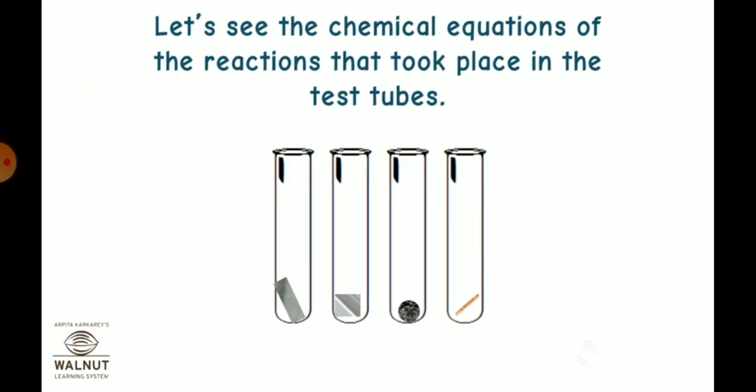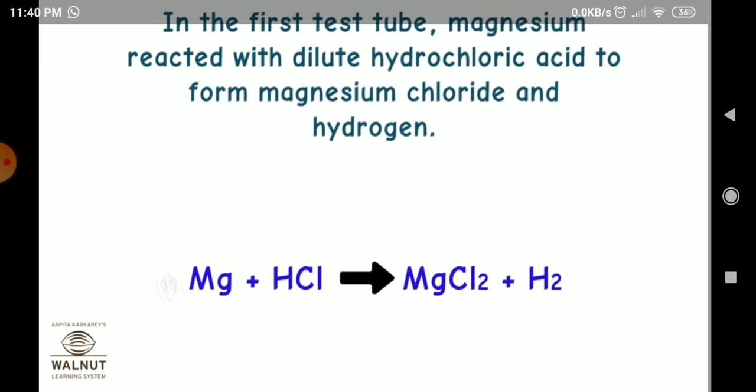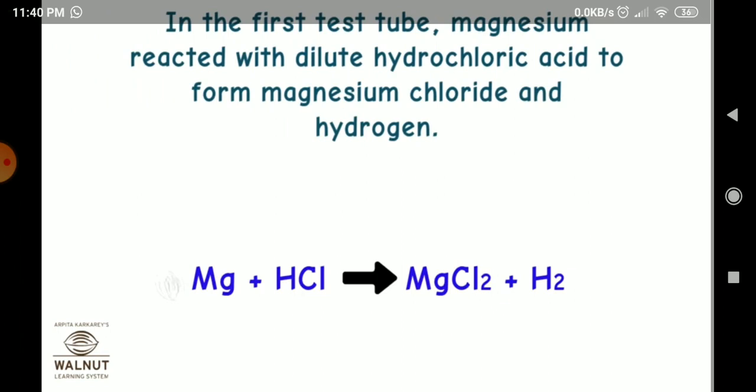Let's see the chemical equations of reactions that take place in the test tubes. In the first test tube, magnesium reacted with dilute hydrochloric acid to form magnesium chloride and hydrogen. Reaction, Mg plus HCl gives MgCl2 plus H2.